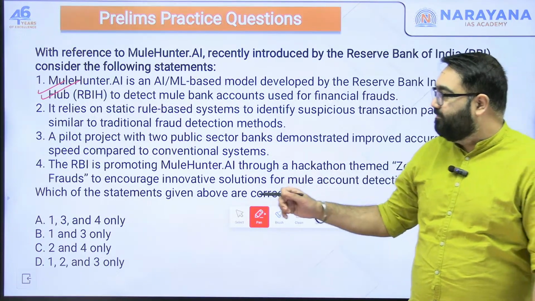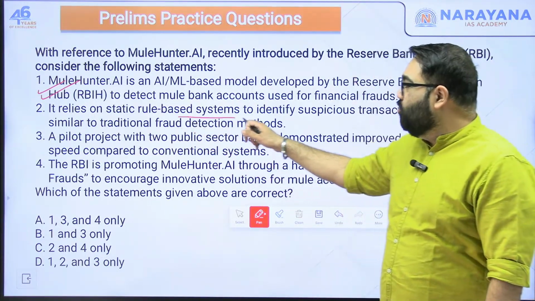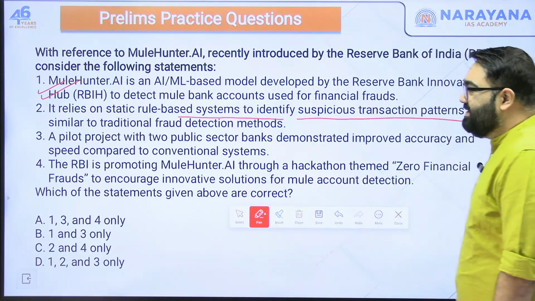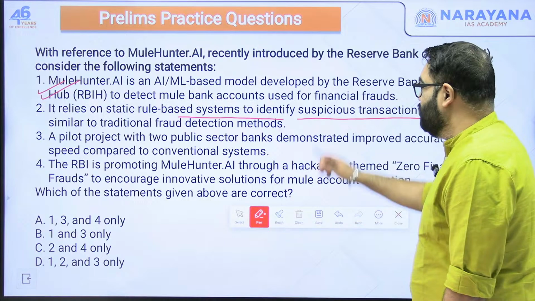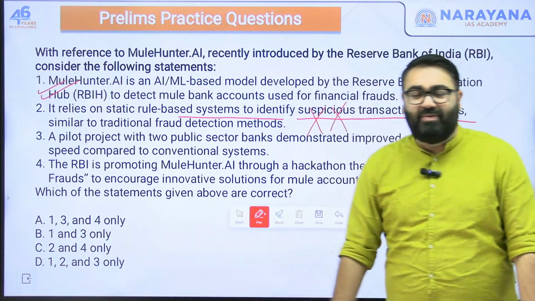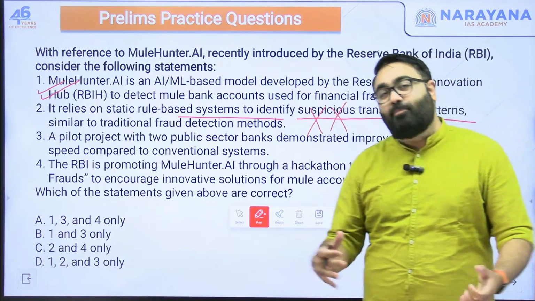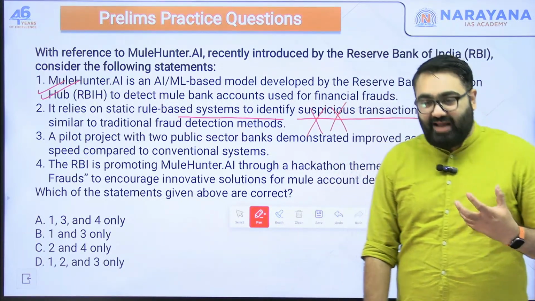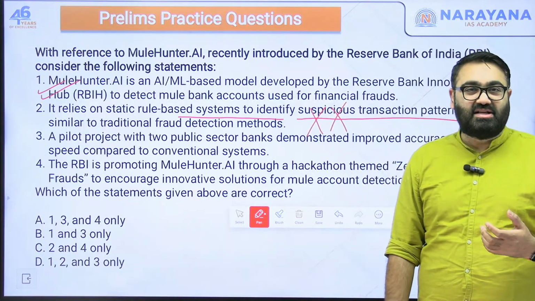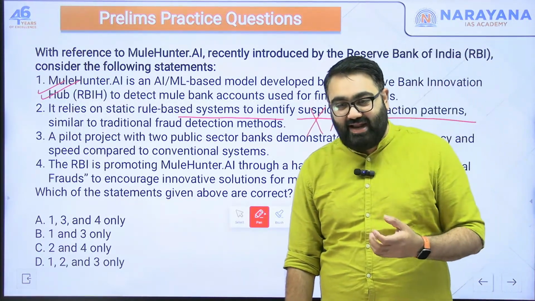So first is correct. Second: it relies on a static rule-based system to identify suspicious transaction patterns, similar to traditional fraud detection methods. No, that is what we discussed, that this is not any static rule-based method now. This is the entire point of using AI. The entire point is that with the use of artificial intelligence, there will be certain patterns that will be detected.